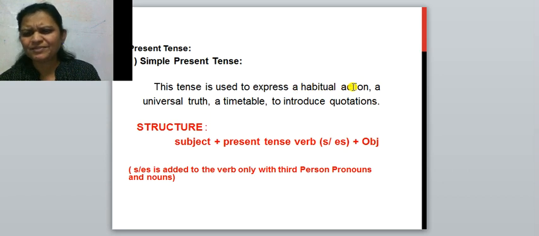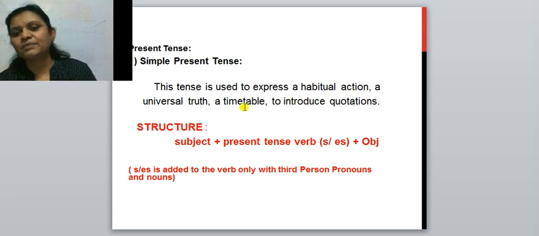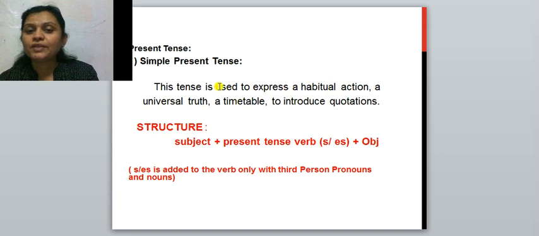I have taken some example sentences and mentioned where the habitual action is shown, where the universal truth is there, timetable is there and how the quotations are given. So, this tense is used to express habitual action, universal truth, a timetable, and to introduce quotations.